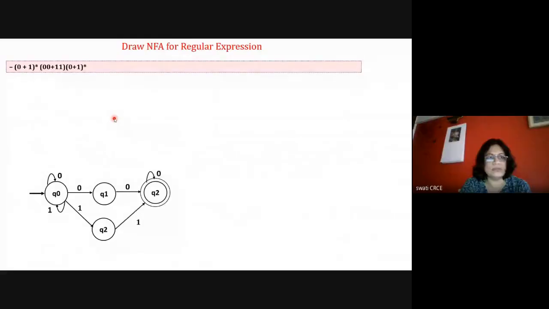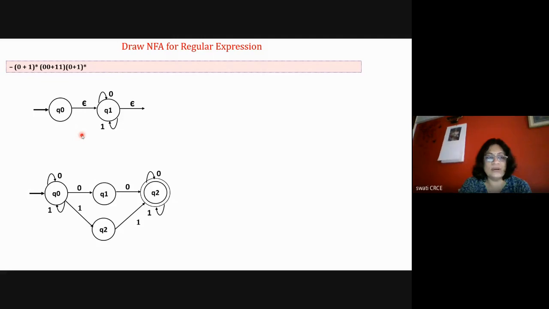So this is done. Now I'm drawing the diagram with epsilon. Some of these problems are difficult to draw without epsilon, but very easy to draw with epsilon symbols. So for this particular problem, I can use the epsilon symbol to draw it easily. If there is any confusion, we can draw it with epsilon only. So q0 with epsilon goes to q1, with either 0 or 1.